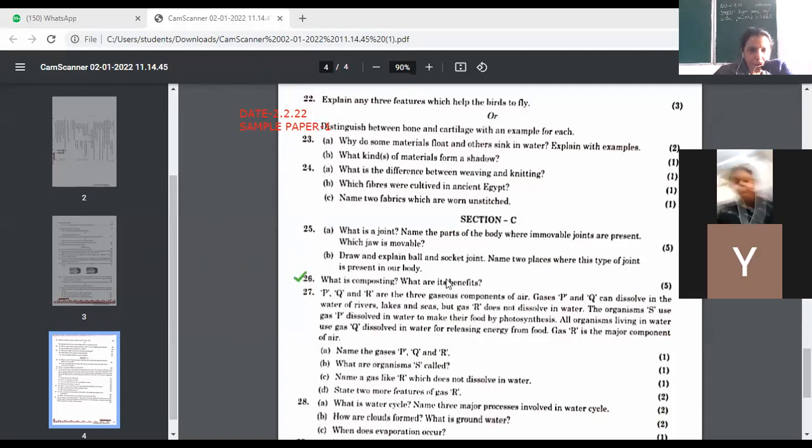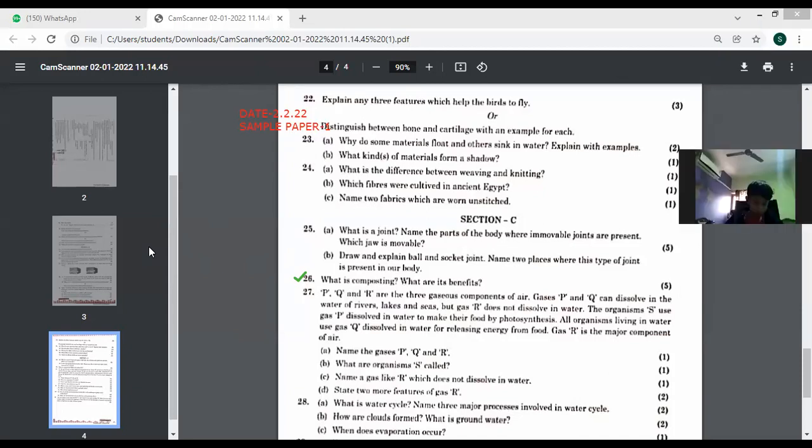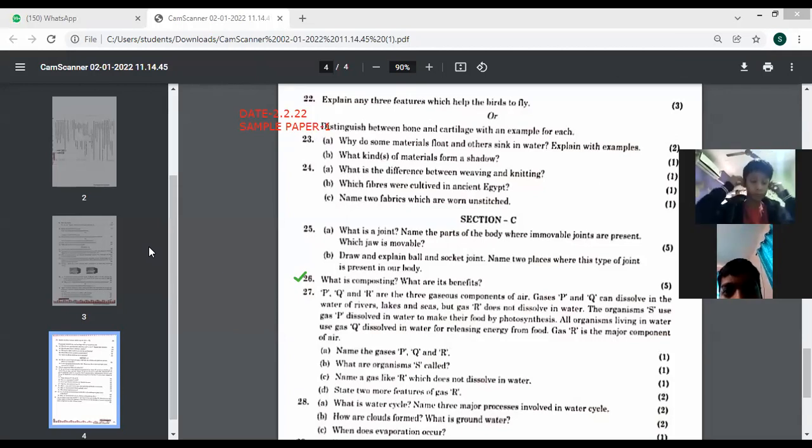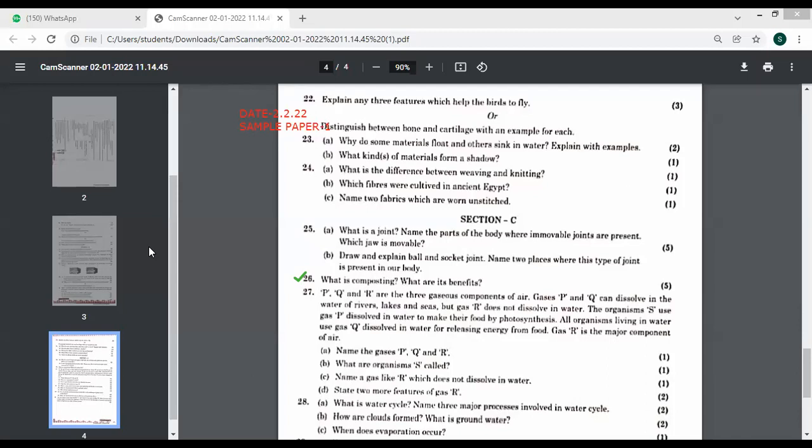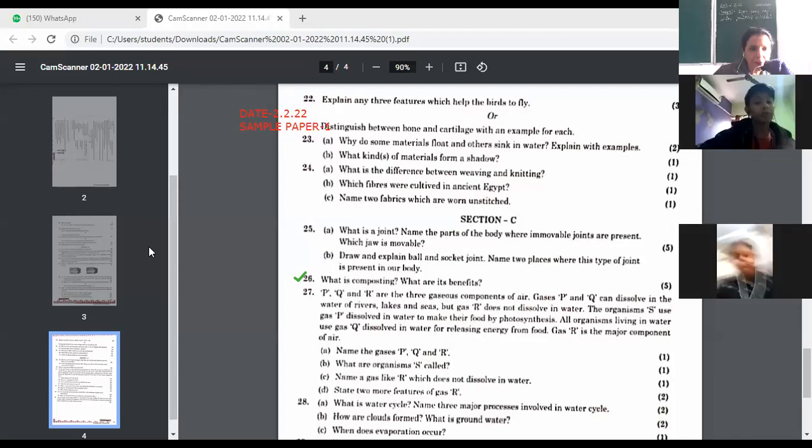What is composting? What are its benefits? Kindly switch on your cameras. Simply you have to tell what is composting. Yes, Puneet.